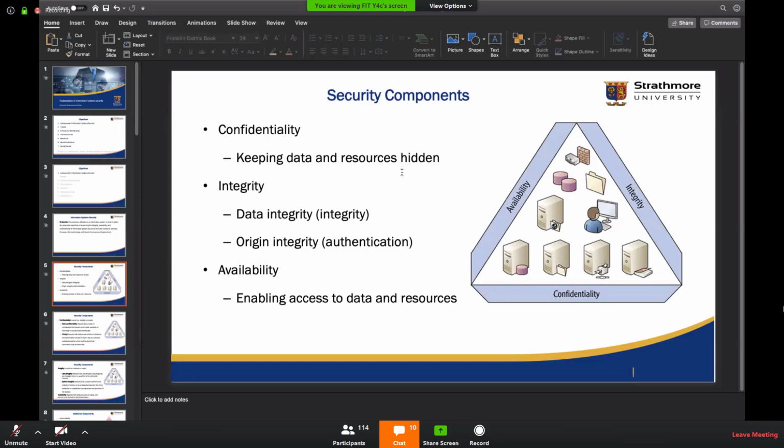So yes, practically it is not possible, because if you have one particular system or application and you want mechanisms to enforce all these components, you will not be able to achieve all of them. If you use very strong encryption mechanisms for confidentiality, it's going to take a lot of processing power and time to decrypt this information, even for the authorized users.